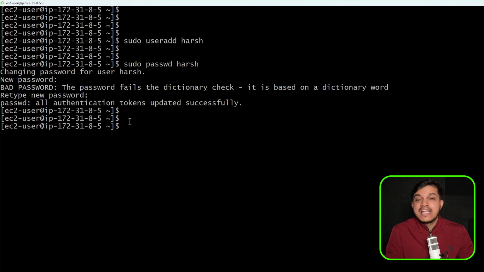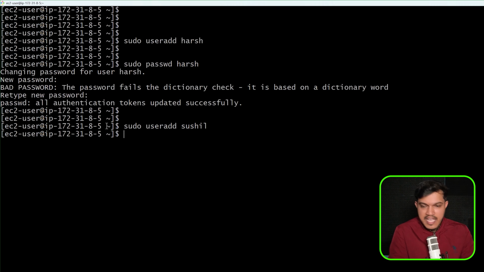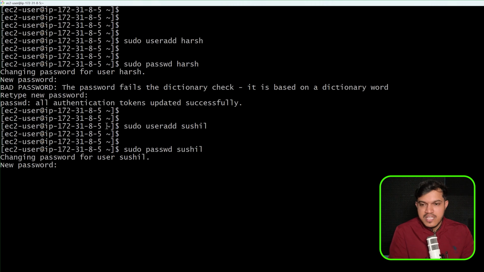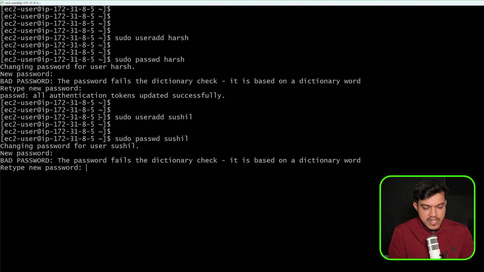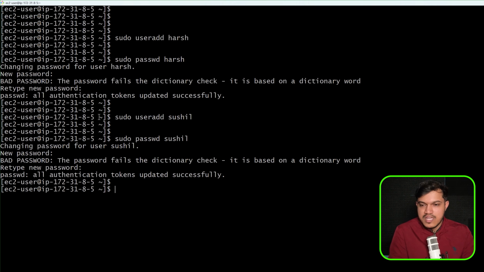Like one, we can add multiple also. There is no problem. If you want one more user, I'll say sudo useradd, and I'll say here maybe social. And again, I'll say sudo passwd, I would like to update the password for social also. Now you can see it is asking me to enter the password. Let me enter the password here. I would like to re-enter for the same. You can see all the authentication tokens updated successfully. So what I'm trying to say is, in one Linux machine, we can have multiple users.